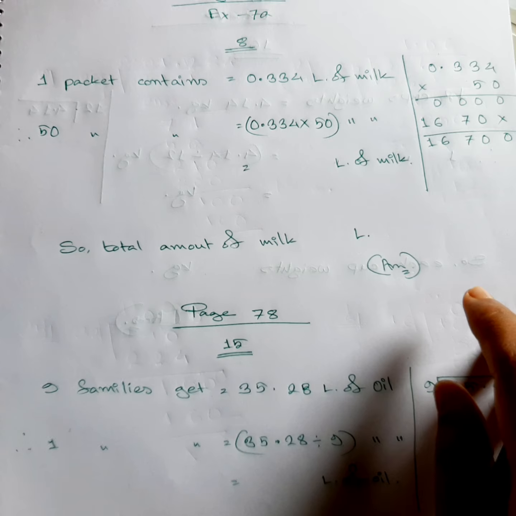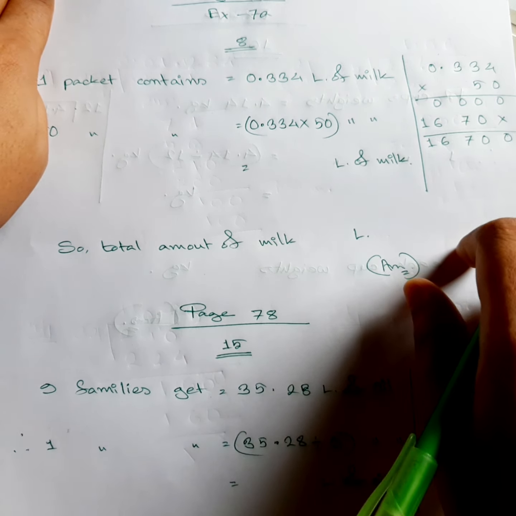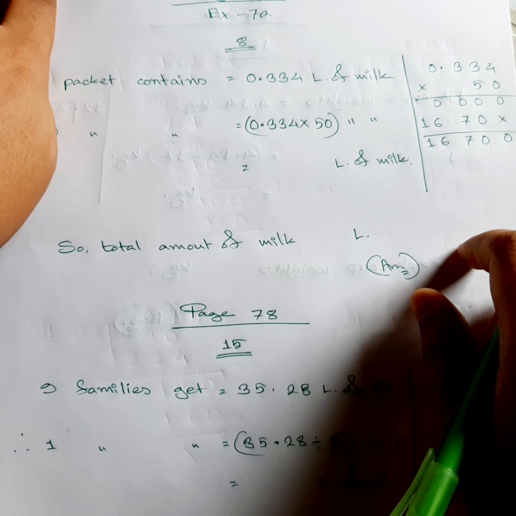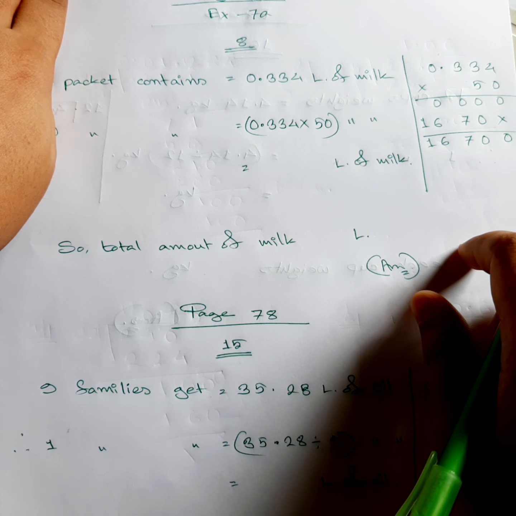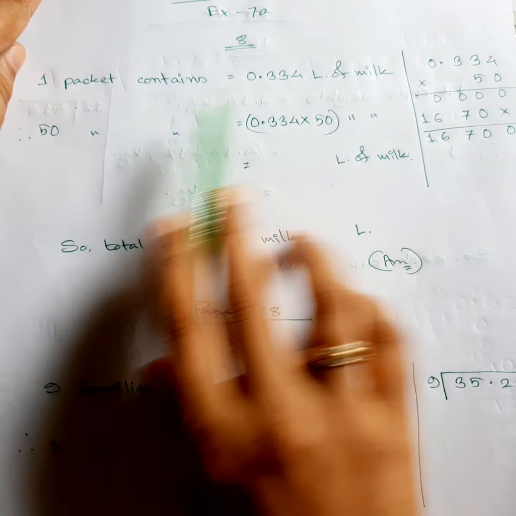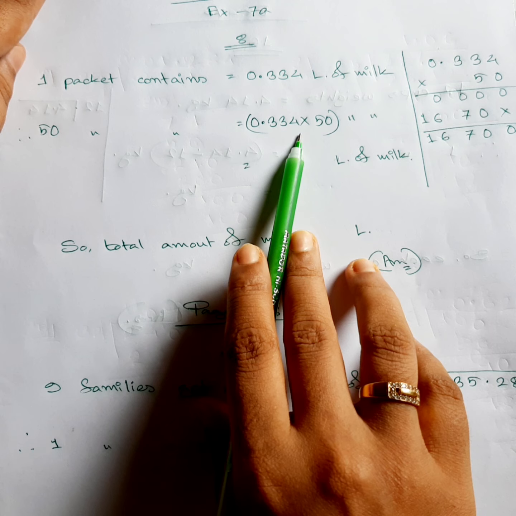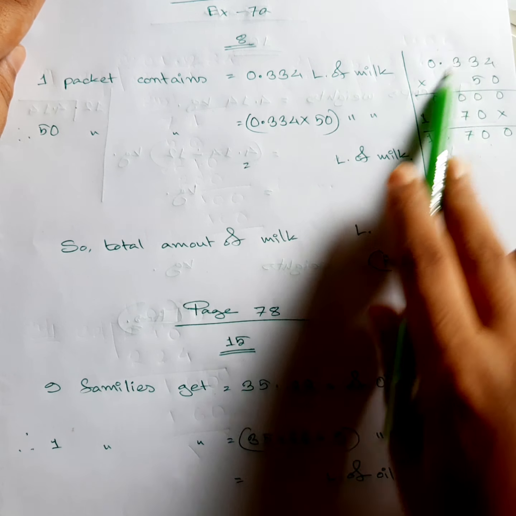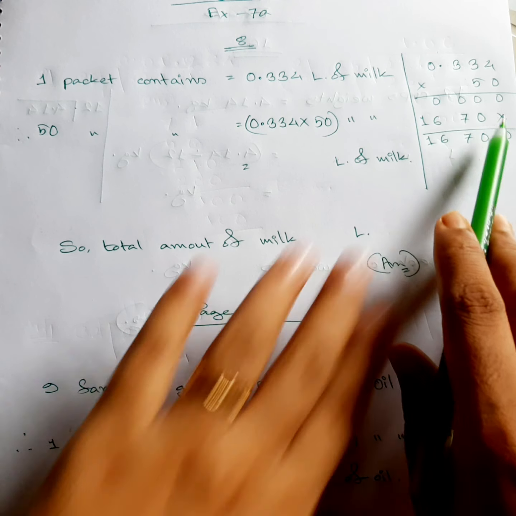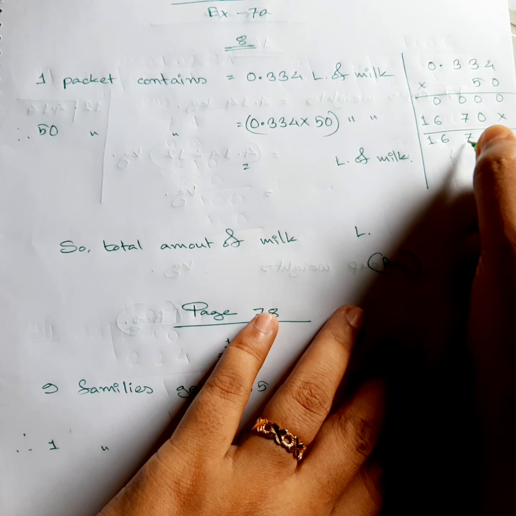Okay, so let's read it once. A packet contains 0.334 liter of milk, then how many liters of milk will there be if we get 50 packets? In one packet definitely we will get that much. For 50 packets we will get more than one packet, isn't it? So more means multiplication. As I always say, we have done the multiplication over here and got the answer, and after putting 3 digits, we need to take 1 2 3 digits over here.